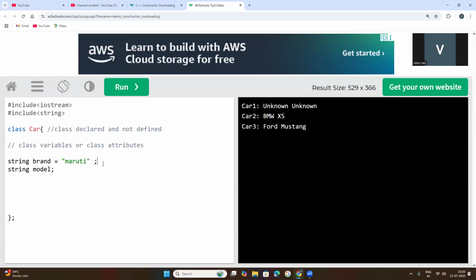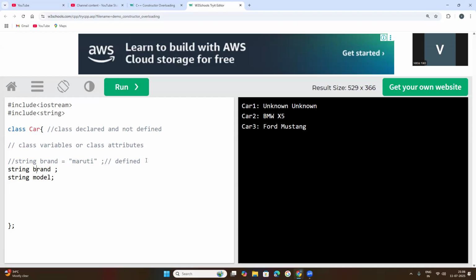So now we can say that this class is defined. That brand attribute is defined with a value, but undefined means what? You need to write like this: string brand. Undefined means unassigned.